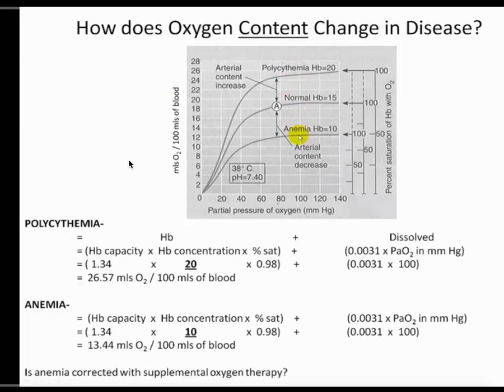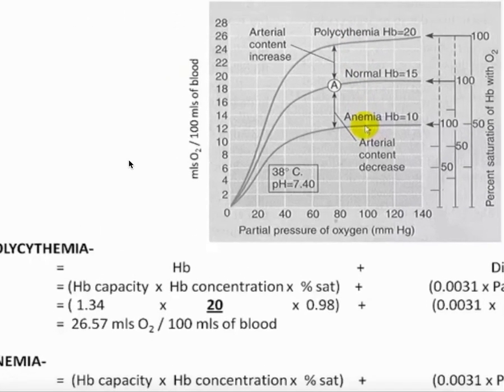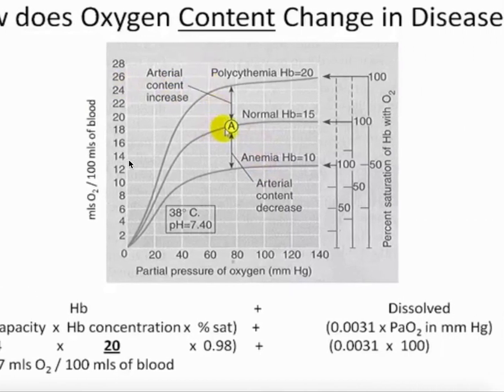And overall, what that will affect is going to be the content. And there are a couple of things about this that we need to understand. So again, just to orient ourselves here, we just want to follow a normal curve, and this is showing a normal hemoglobin concentration of 15. And so again, this is the oxyhemoglobin curve. Here is the point where the PaO2 is 100 millimeters of mercury. So if we come up to where we hit the curve, it is going to be about here.